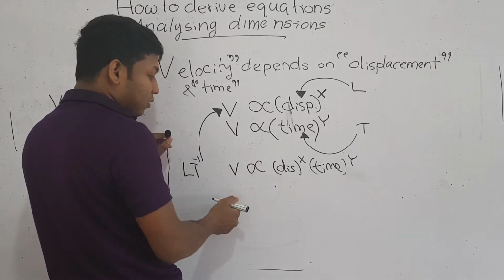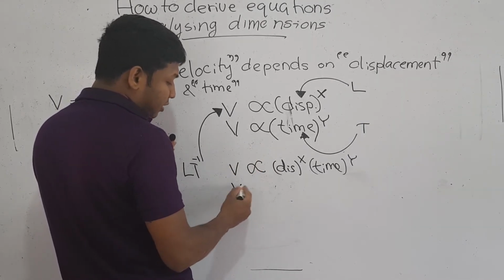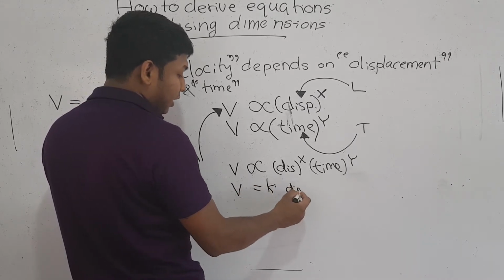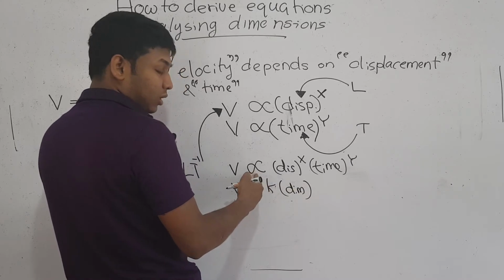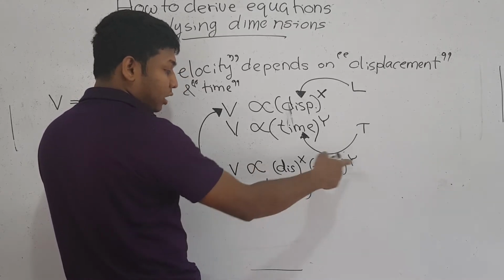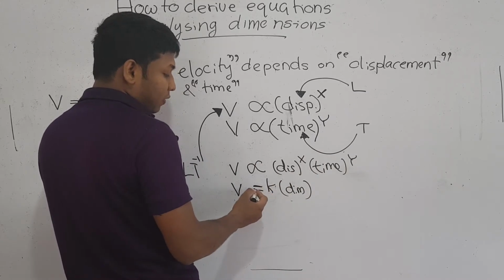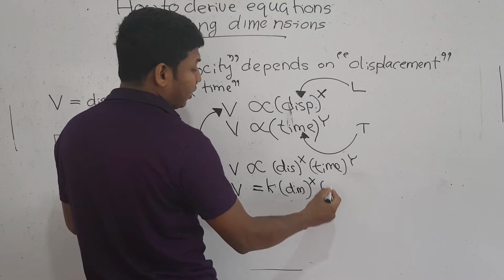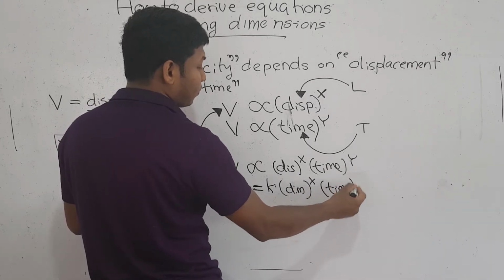Before substituting the dimensions, we can put a constant and write it as an equation. Here it is not an equation; we have just written it as directly proportional to. But from your previous levels, you know that we can put a constant and make it equated.